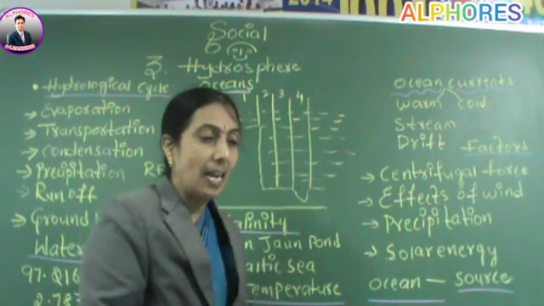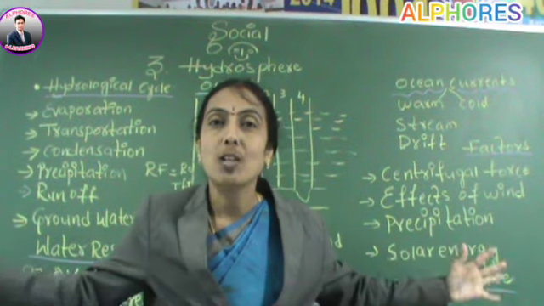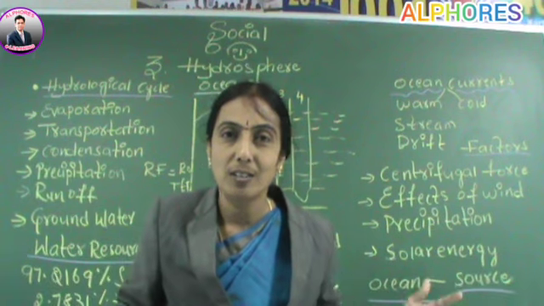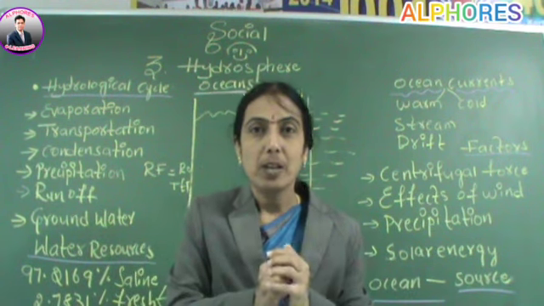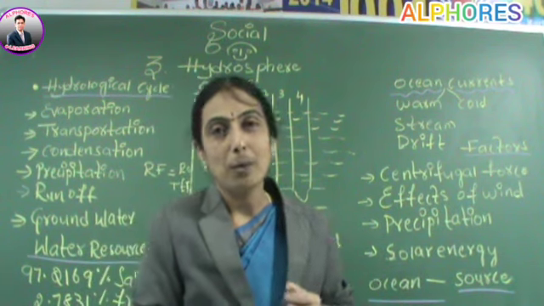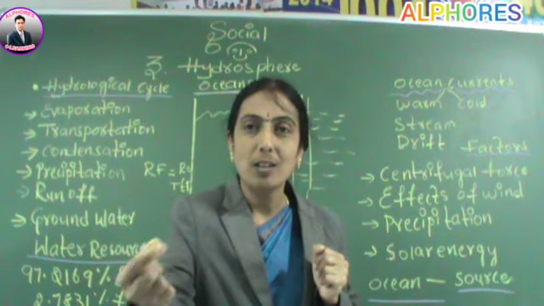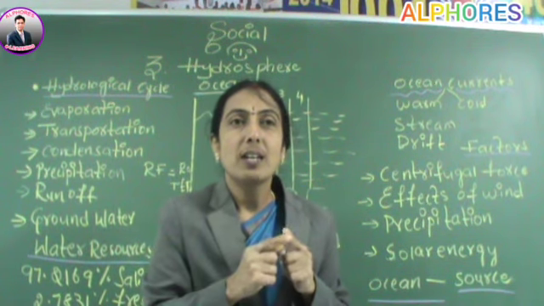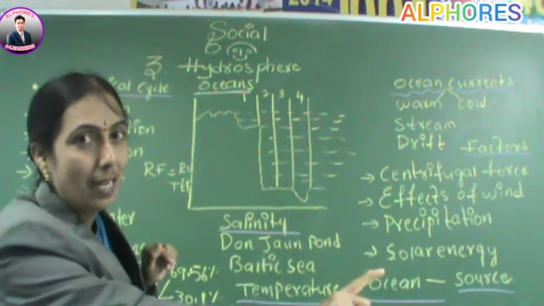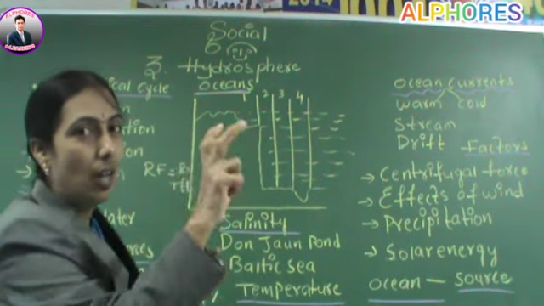When we define exactly what oceans are, oceans are nothing but the large water bodies present on the surface of the earth. How many oceans are there according to geologists? You know this very well, because from primary standard you might have read about this in your social period. That is the Pacific Ocean. If you imagine a world map, we will find the Pacific Ocean on either side, because earth is round.